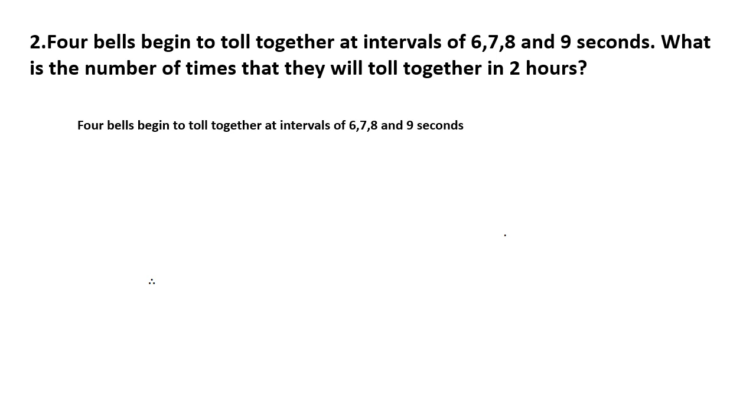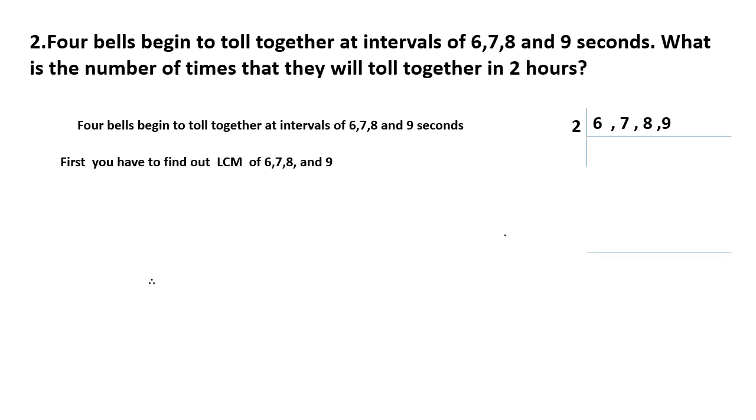4 bells begin to toll together at an interval of 6, 7, 8 and 9 seconds. Find the LCM of this. As before, we can find the LCM for these numbers. 6, 7, 8, 9 seconds, right? First, 2. You can divide this one. You will get 3. 7 is not possible to divide, so you can keep 7 the same. 8 divided by 2 is 4. 9 is not possible, keep 9 the same.